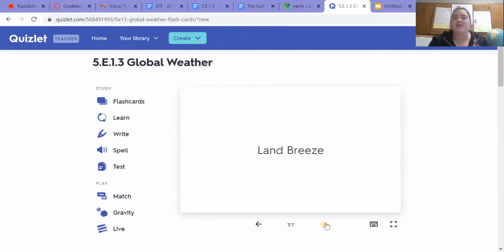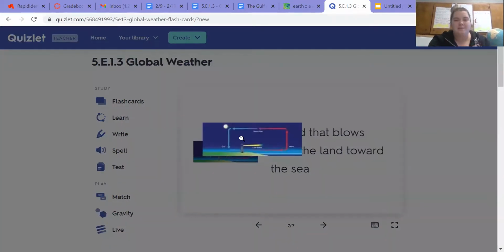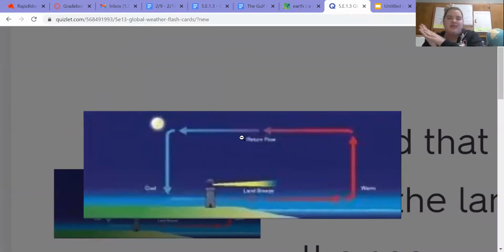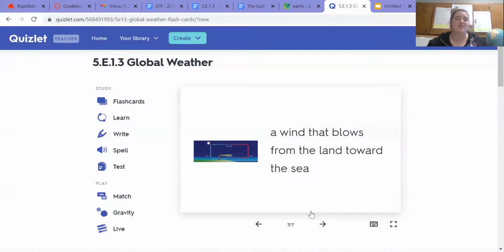The last word we're going to learn is land breeze. And a land breeze is a wind that blows from the land toward the sea. So it's the opposite of sea breeze. This one starts on land and blows out to the sea. So here we can see it's over here and it's blowing out towards the sea. Just like before, but this one is going the opposite direction. All right, so those are our 7 vocabulary words for this standard.